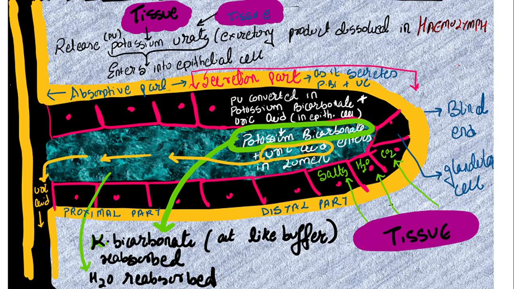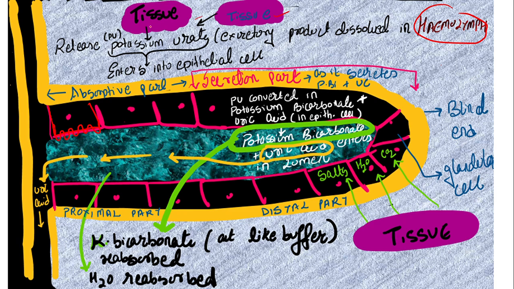This grey color part which I have drawn is nothing but your hemolymph. And these three tissues I have drawn, and this is one Malpighian tubule. Just now I told you the structure of it. It has the glandular epithelial cell which has the brush border. Like this it will be present, okay? Brush border.